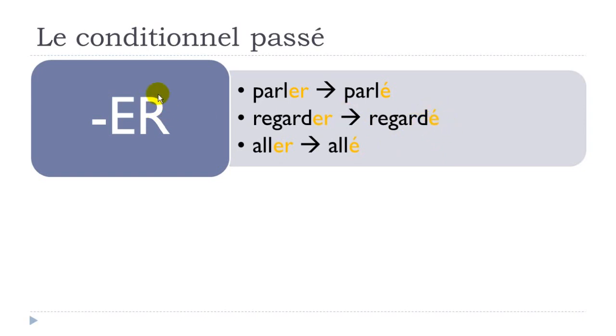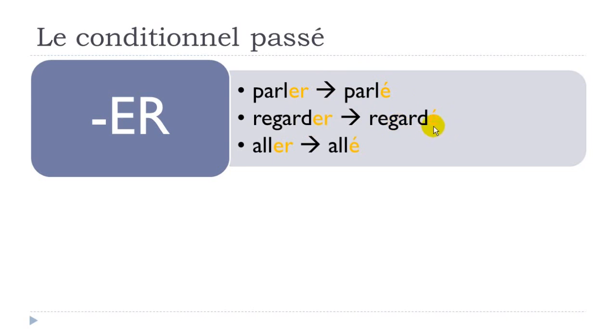And here, when we talk about the first group of verbs, we are really talking about a lot of verbs, so many verbs will follow this simple rule. So the second part that you will use for this conditionnel passé will be written like that if the verb belongs to the first group.